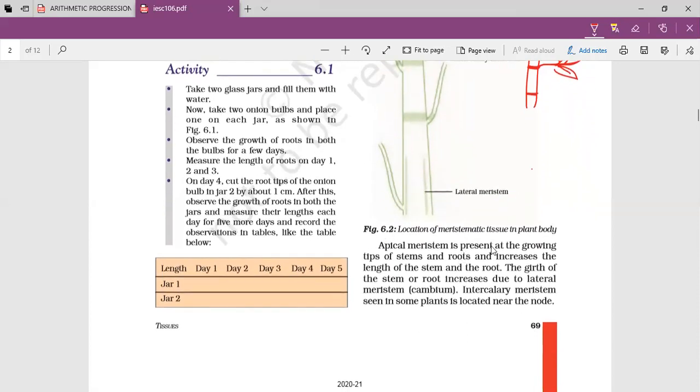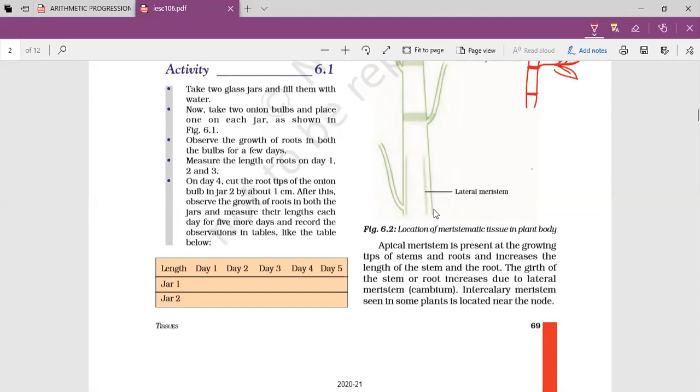So apical meristem is present at the growing tips of stems and roots and increases the length of the stem and the root. Underline this, it is the function of apical meristem. The girth of the stem or root increases due to lateral meristem. Root also is initially thinner, then it becomes thicker. That thickness increases due to the presence of lateral meristem.